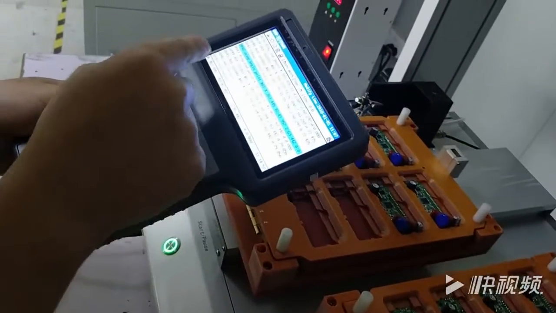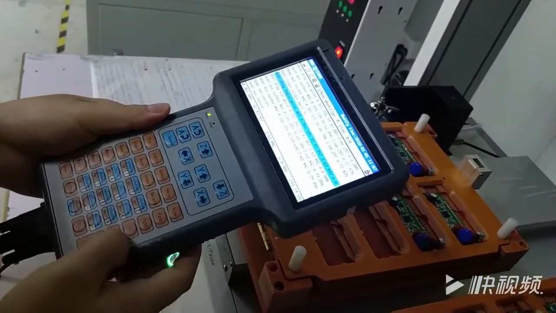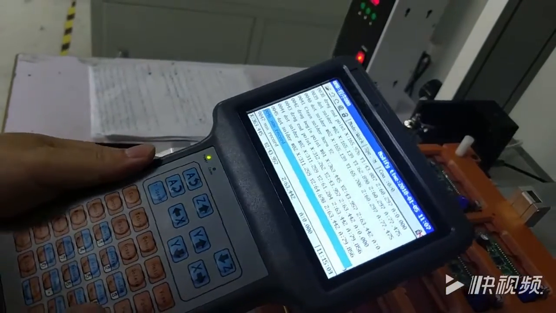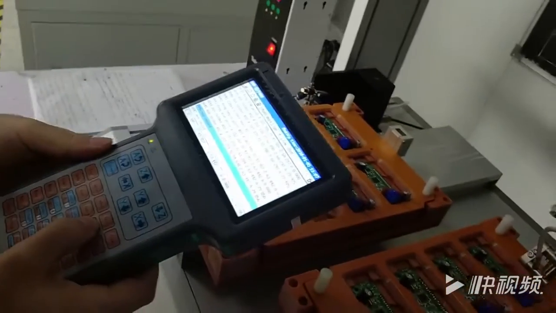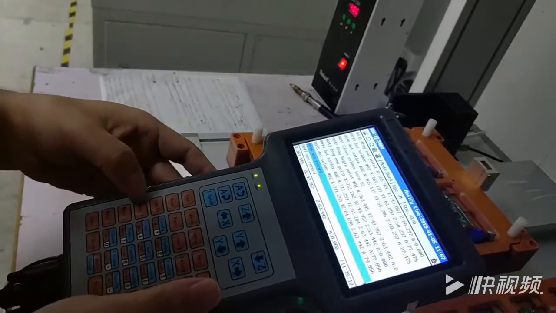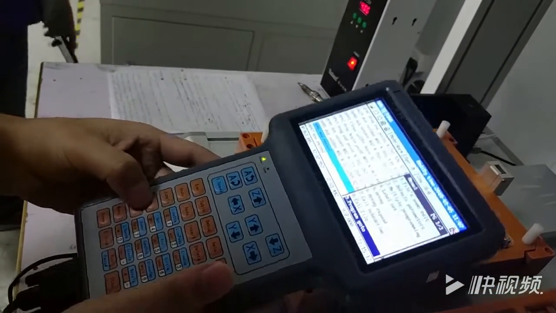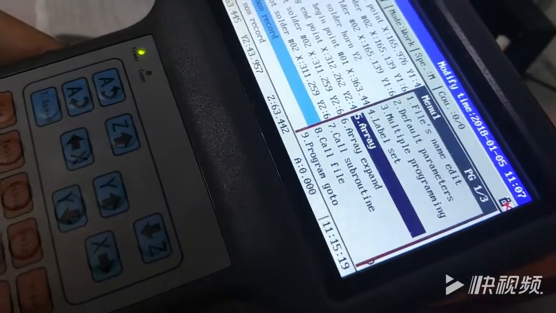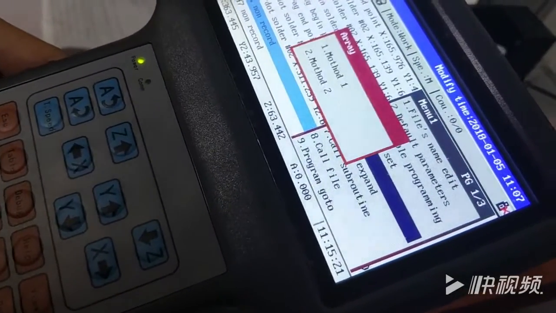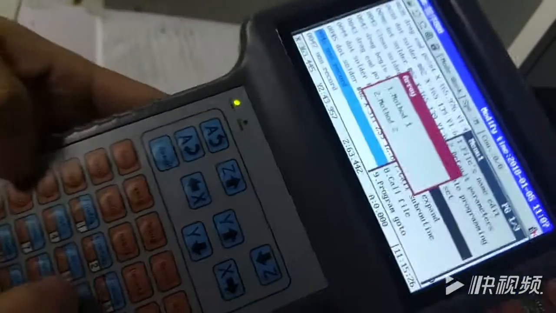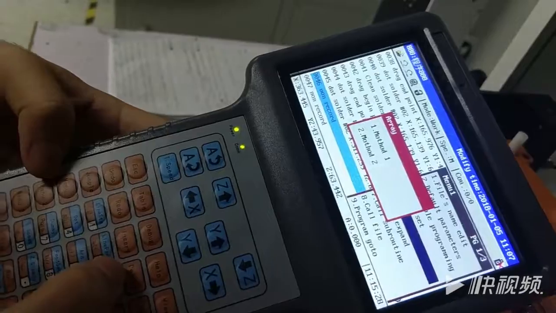Then move the cursor to line record. Press up down. Then press melee 1 to move the cursor to array. Press enter. The same with the YE program. Choose method 2.